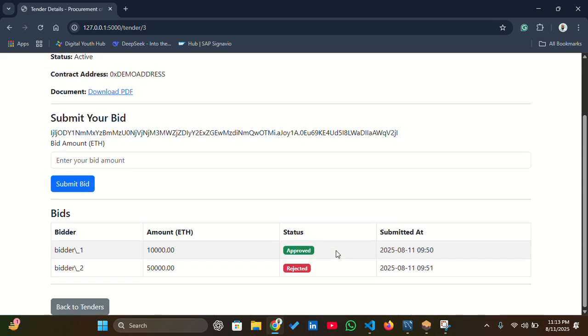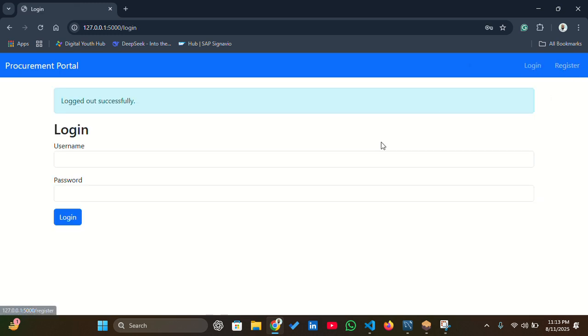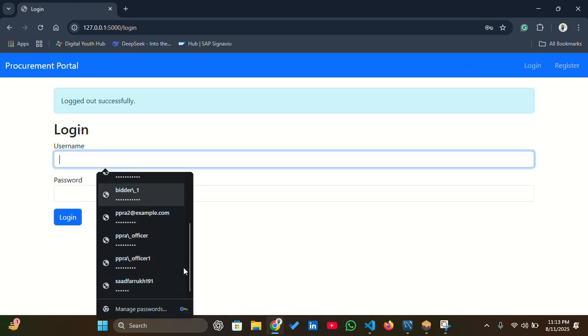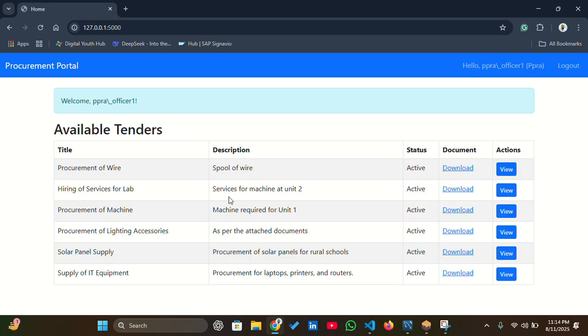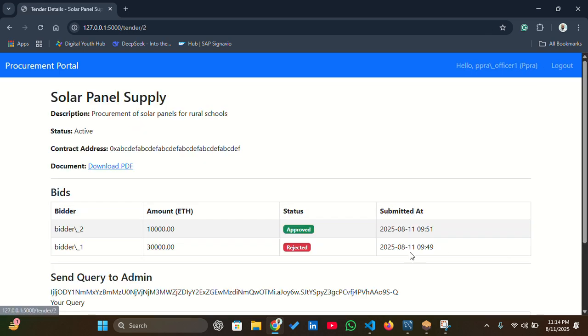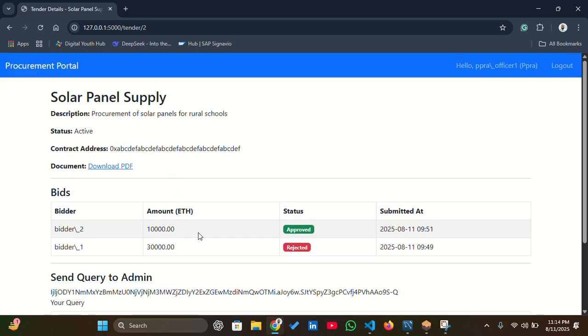As you can see, it's the same story. Bidder 1 bid 10,000, bidder 2 bid 50,000, bidder 1 is approved, and bidder 2 has been rejected. The last party is PEPRA. I have made a PEPRA login for this, and he can see which case has what status. This is a separate project, a solar panel project. Let me go back to the same one just to be clear.